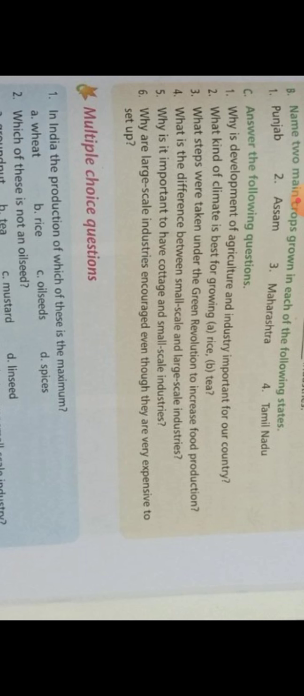What is the difference between large scale and small scale industry? The differences between large scale and small scale industry are: first, small scale industries use small machines and employ more people. Number 2, it is not very expensive. Number 3, examples: furniture, utensils, plastic goods, etc. are the products of small scale industries.